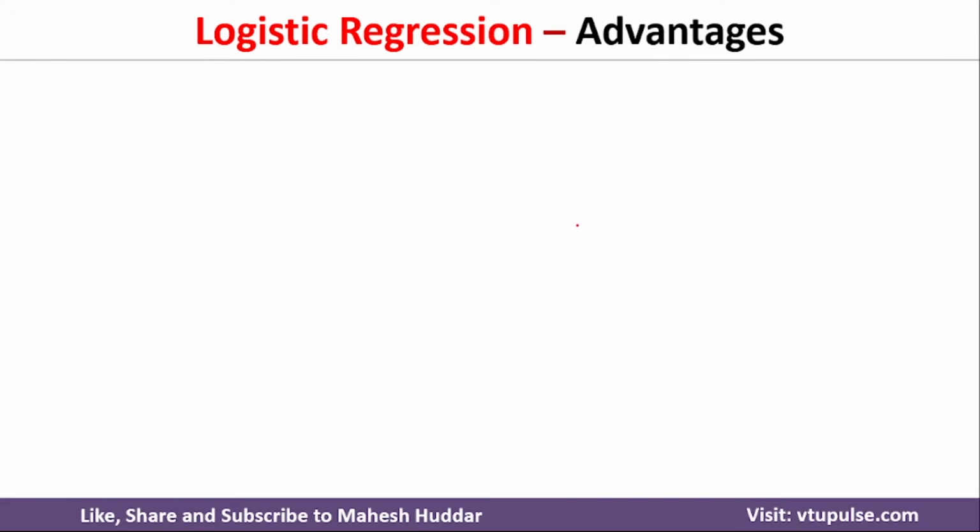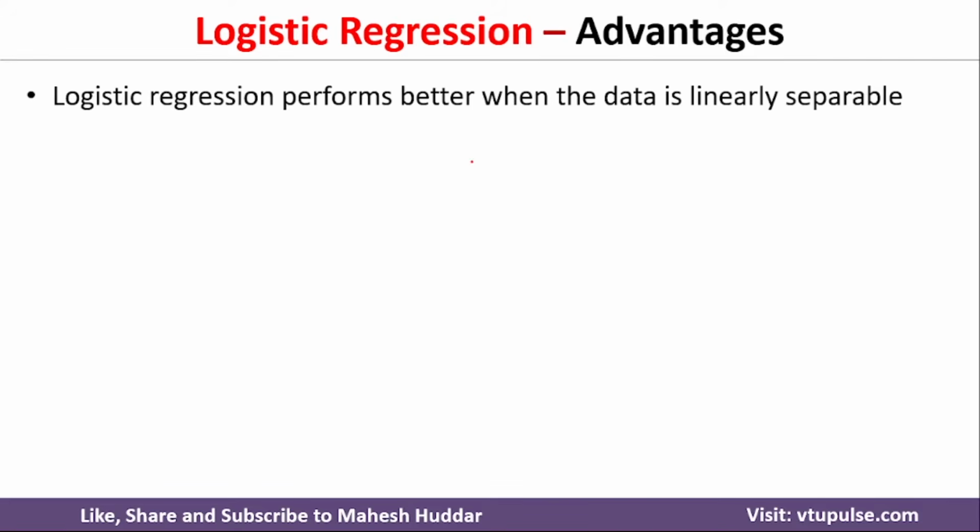Now coming back to the advantages of logistic regression. Logistic regression performs better when the data is linearly separable. Linearly separable means, let us say that we have some data over here. Let us say this is one set of data and this is another set of data. This particular data can be separated with the help of a straight line over here.